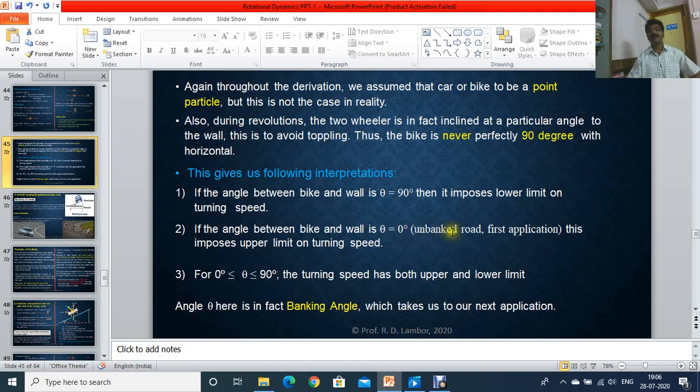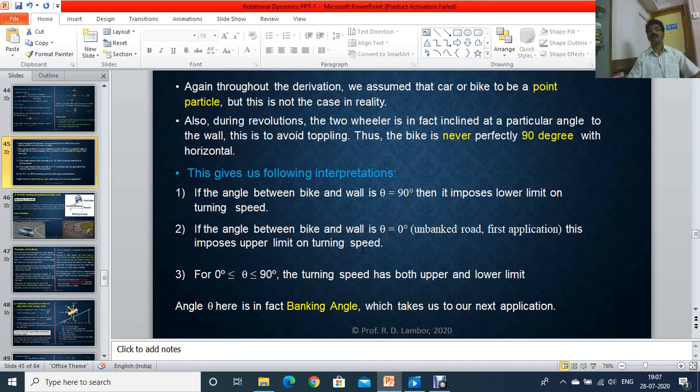In that case, the rider has an upper limit on the turning speed. So if the angle is 90 degrees, the turning speed has a lower limit. And if the angle is 0 degree, the turning speed has an upper limit.